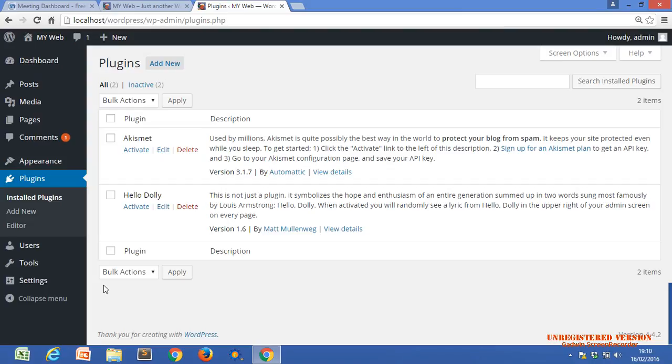Now the question is, what is a plugin? A plugin is the same as a widget, but plugins have more functionality and more customization. We can customize every plugin according to our requirements, as per the client requirement, customize the theme and the plugins.